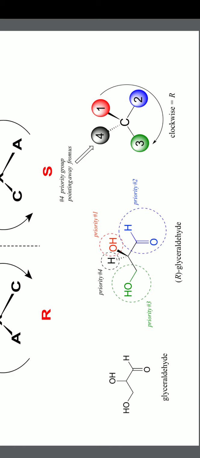There is of course some chemical difference. We can observe its chemical properties differently if and only if we use another reagent which is also optically active. If another optically active compound is there, then these two enantiomers behave differently, they react differently. But if you take an optically inactive reagent, then their chemical properties are also the same. So enantiomers have almost the same physical and chemical properties, but they differ only in optical rotation.